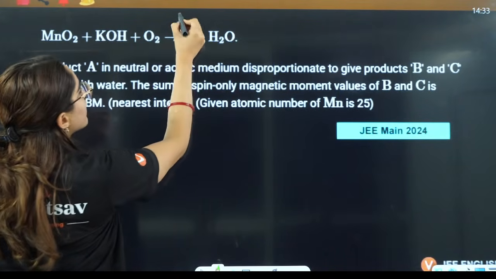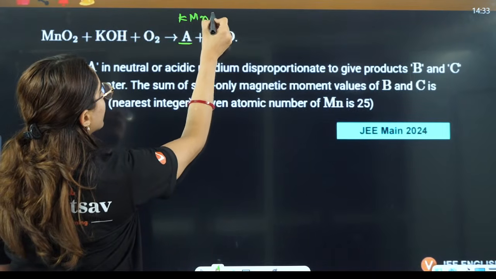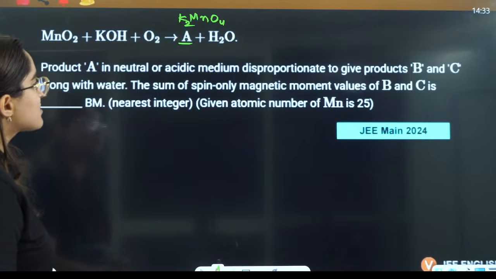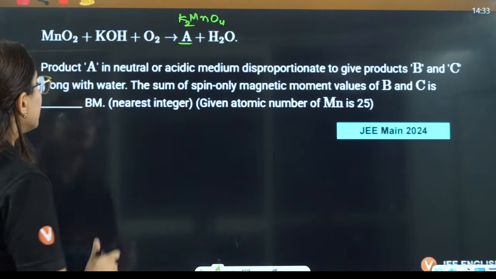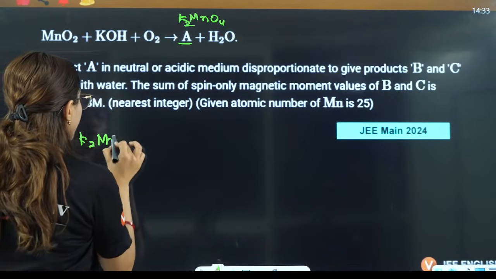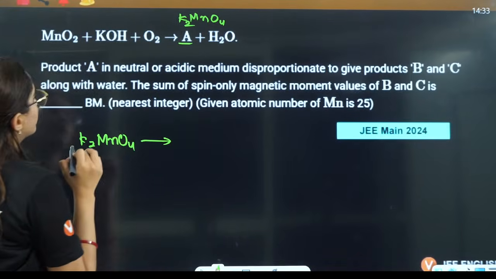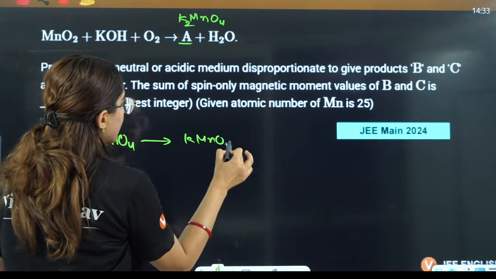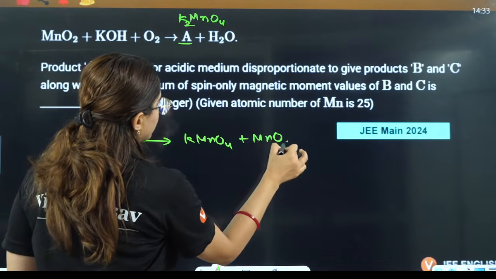It gives you manganate, that is K2MnO4, right? Product A in neutral or acidic medium disproportionates into B and C. They are saying K2MnO4 disproportionates into which things? B and C, that is KMnO4 and MnO2.